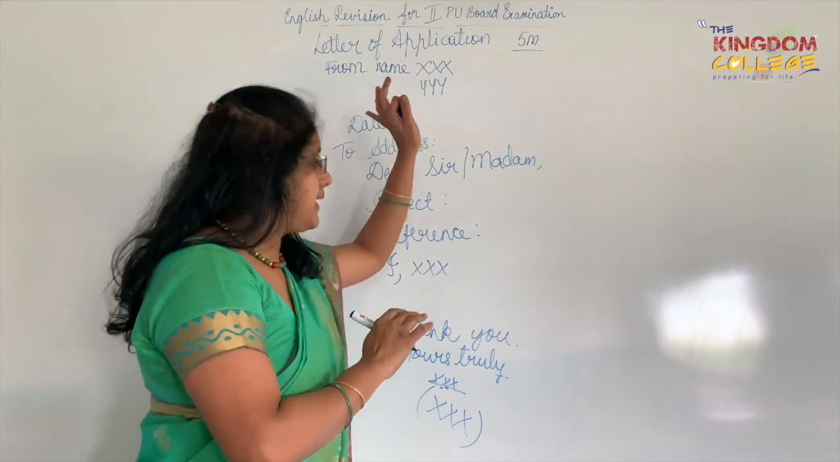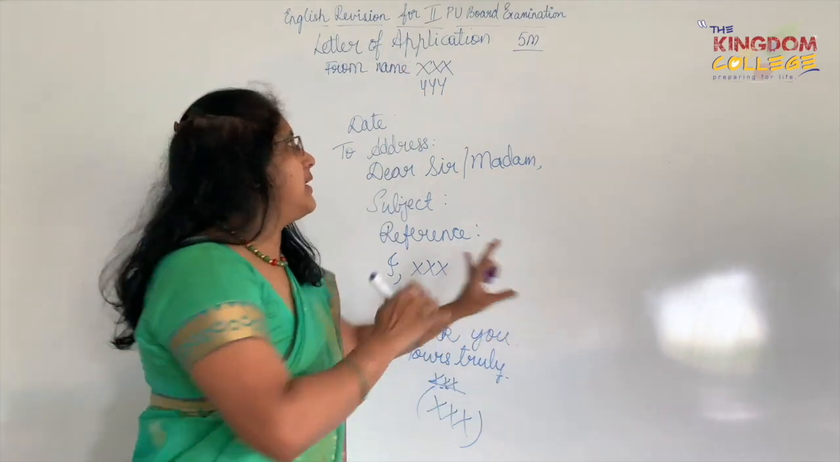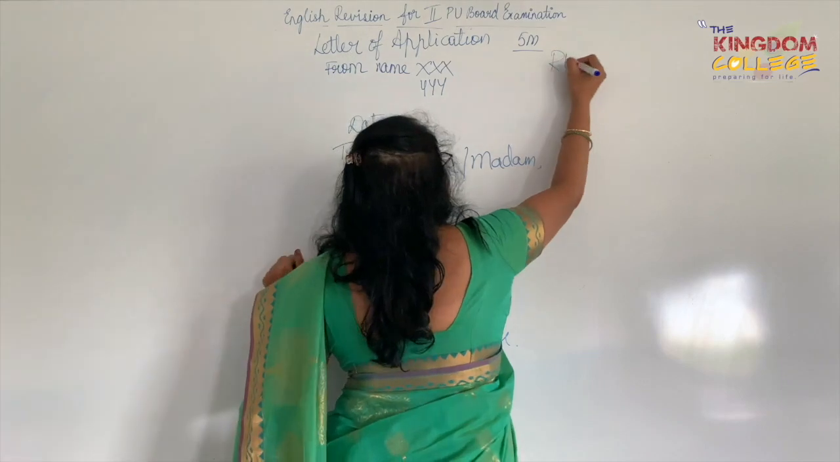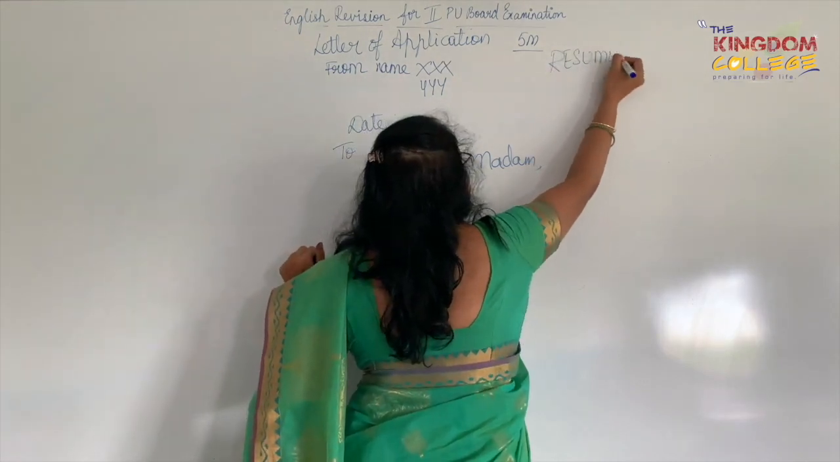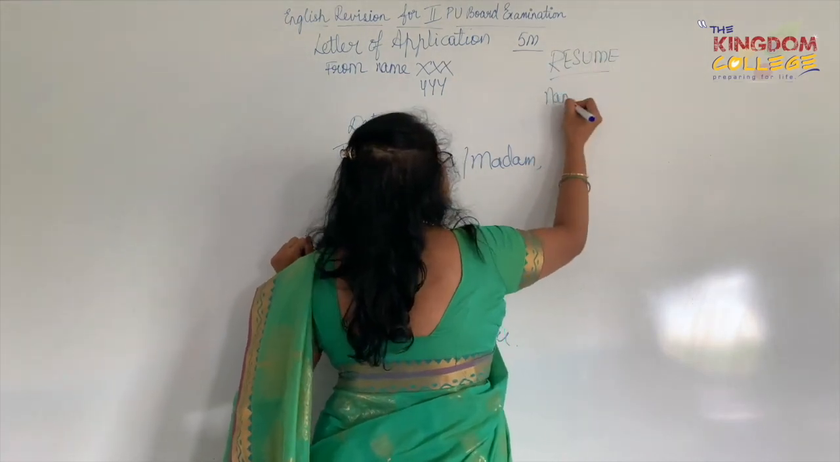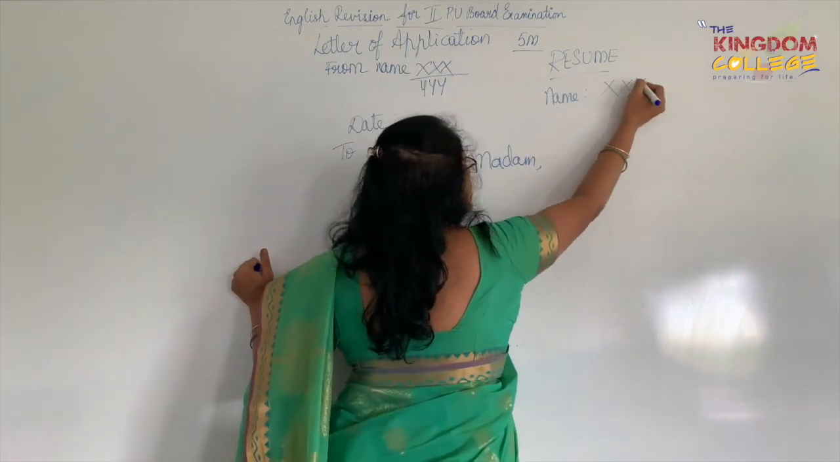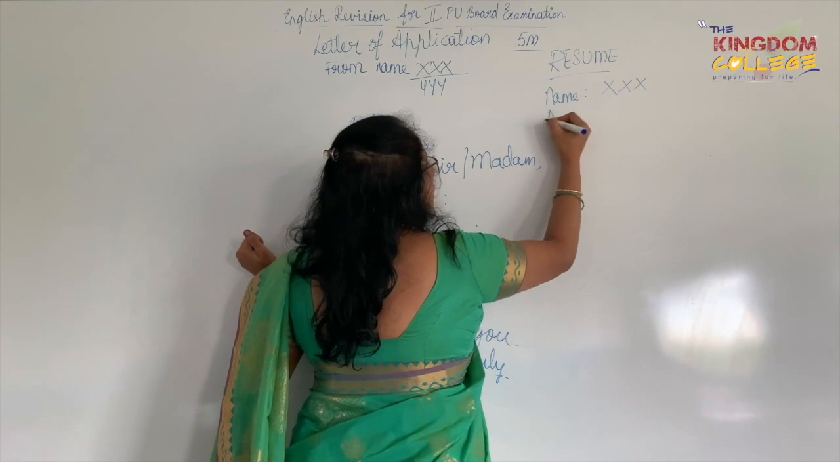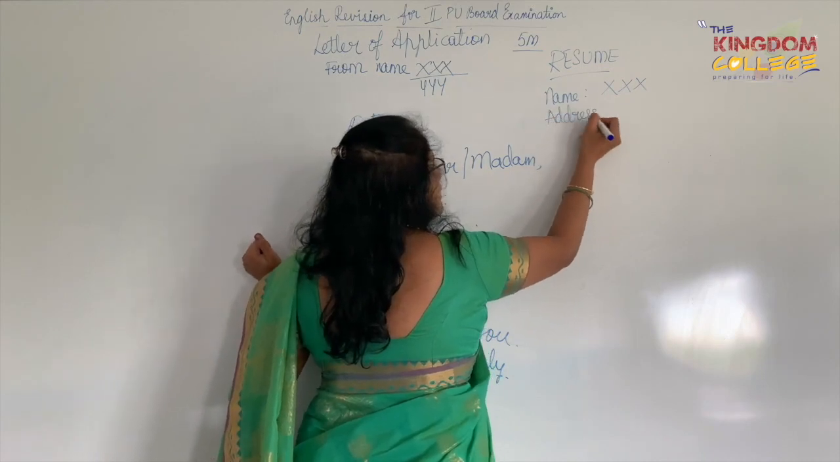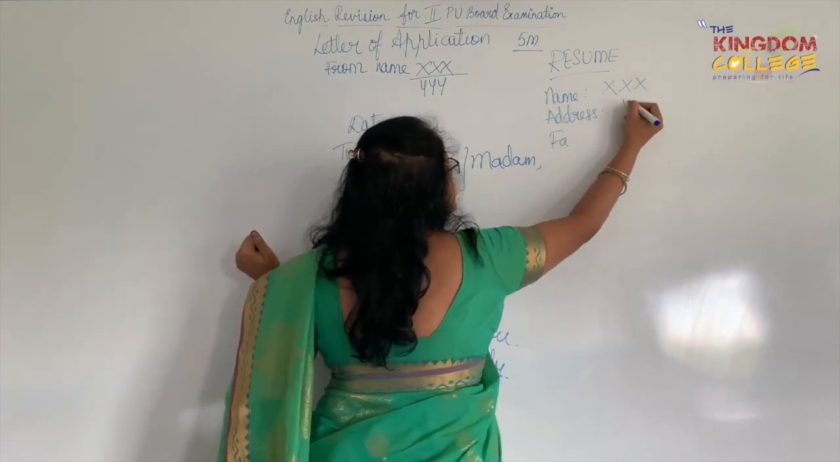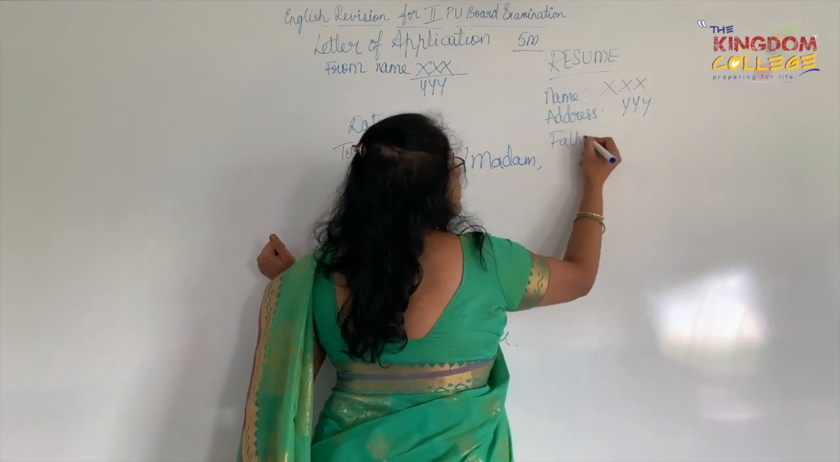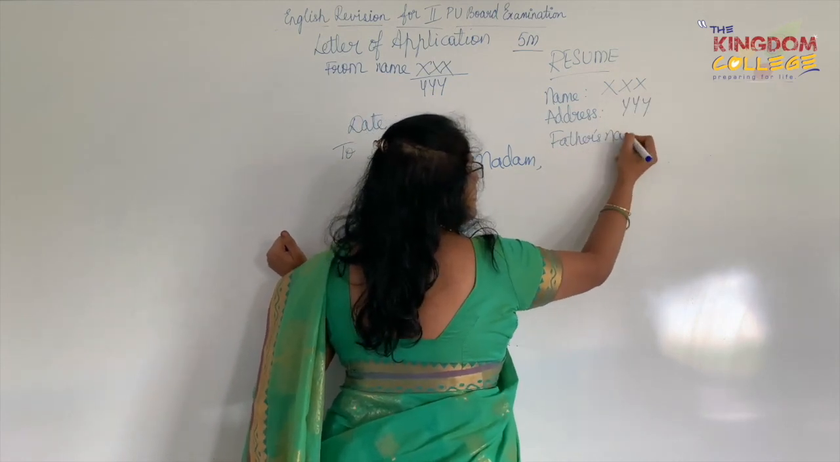This is my formal letter, and I have written down the information. After this, on a fresh sheet, please write down the resume. The resume consists of your name. The name would again be based on this, so my name as of now on the application is XXX. Then the address, which is again YYY, and then father's name, which could be ABC.